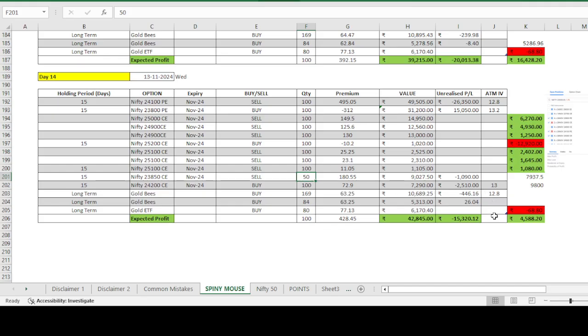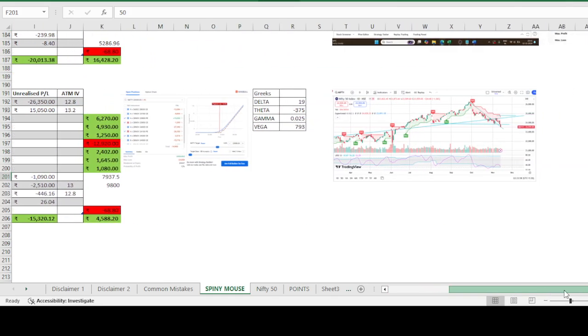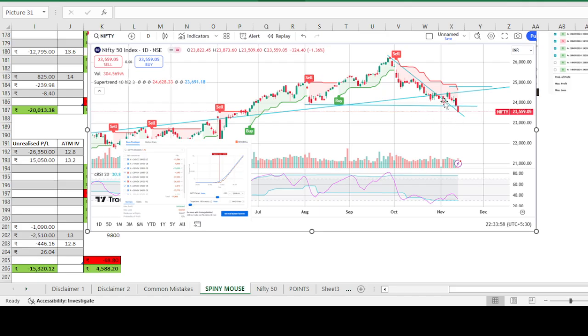Another thing, because this whole series went down like anything, it already crossed the previous level, and it touched 23,500.